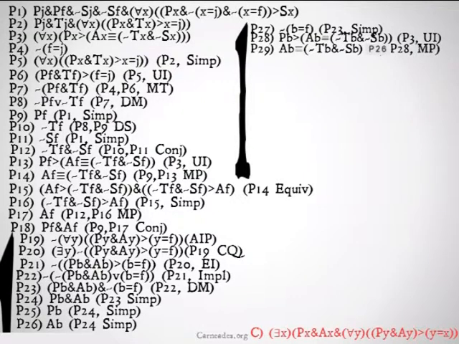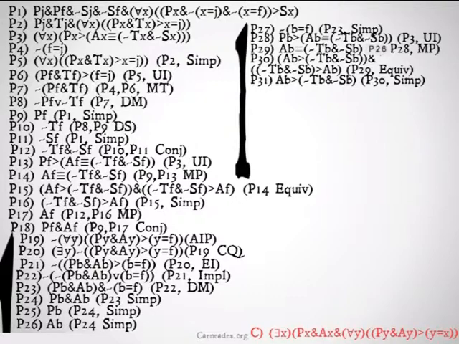We will use modus ponens on this one because we already have that B is a P from 25 and we have the implication from 28. Then once again we'll end up with that long equivalence thing, but this time with B instead of F. We'll simplify it down, this time to the other part of the equivalence statement. That B is an A implies that it's not the case that B is a T, and it's not the case that B is an S. We will use modus ponens to end up with it's not the case that B is a T, and it's not the case that B is an S.